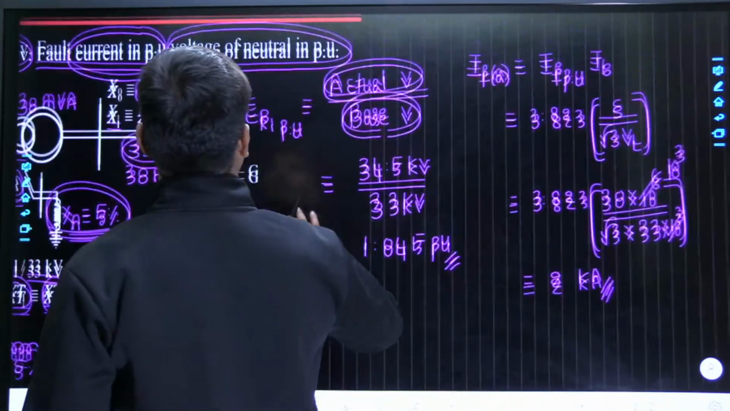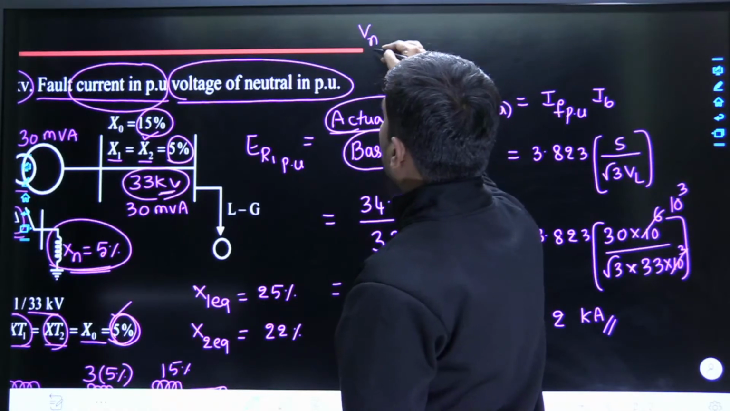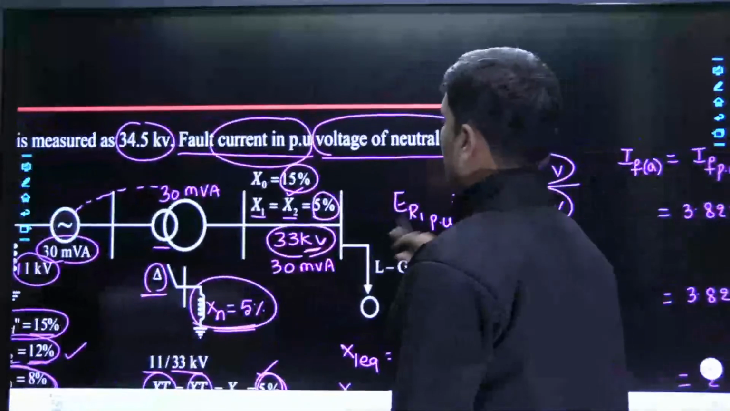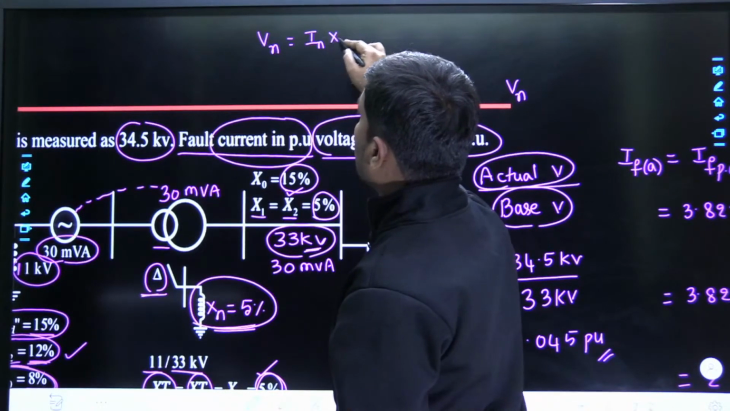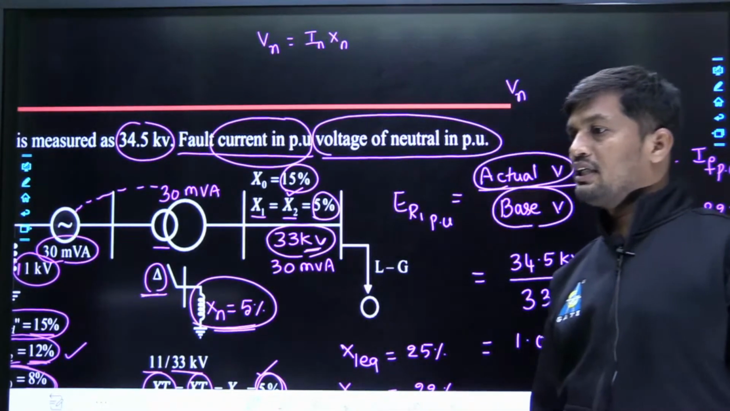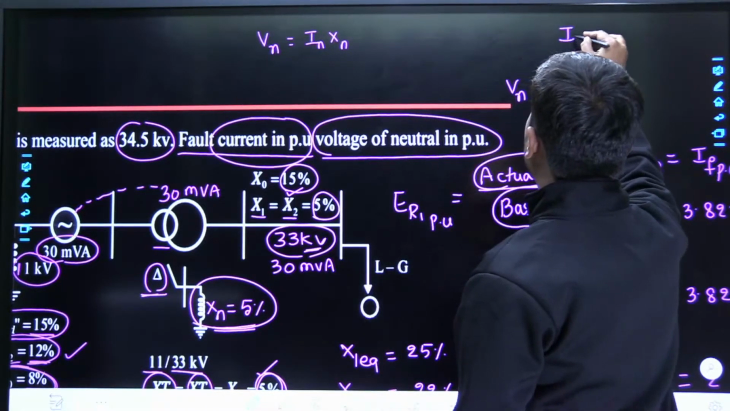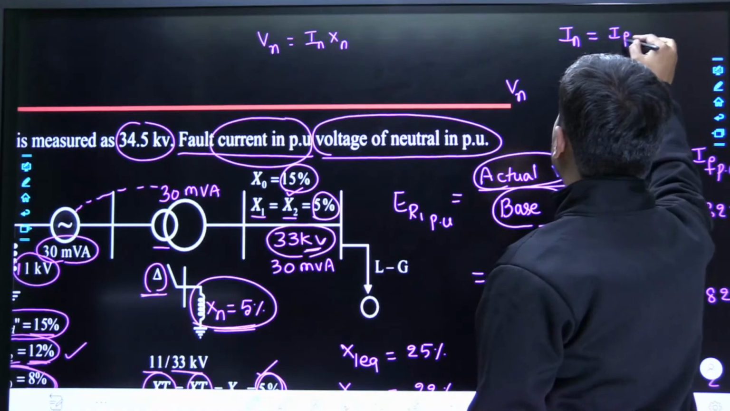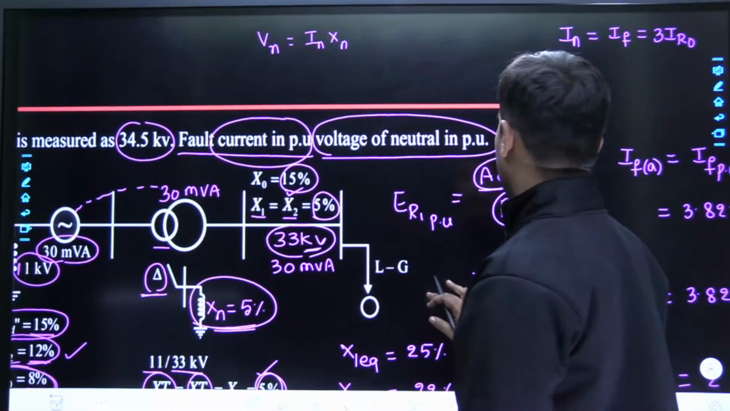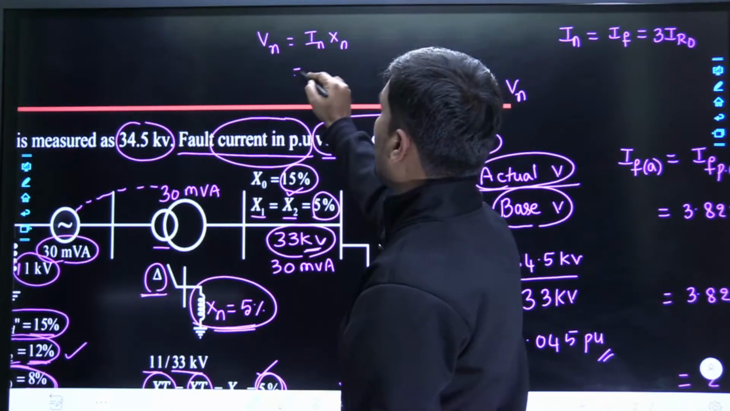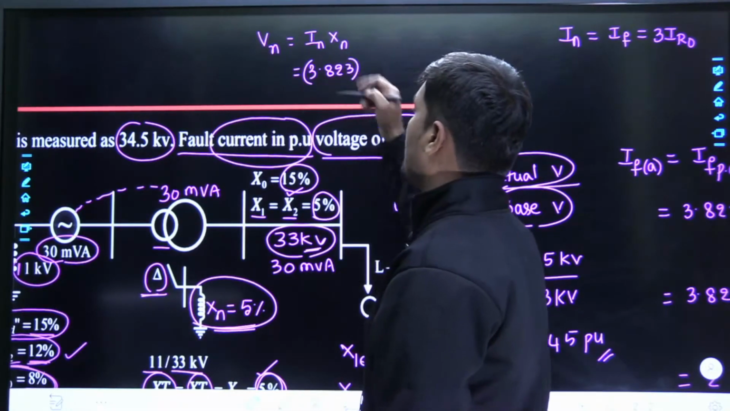Now one more question is there. What is the one more question? Voltage of the neutral in per unit. Tell me how to calculate neutral voltage, friends. Neutral voltage is calculated as IN into XN. I already discussed this. Now tell me how to calculate IN. IN is nothing but, during a line to ground fault, IN is equal to IF, because IN and IF are both equal to 3 times IR0. IF is already calculated. How much is IF? 3.823. 3.823 is the neutral current or fault current.